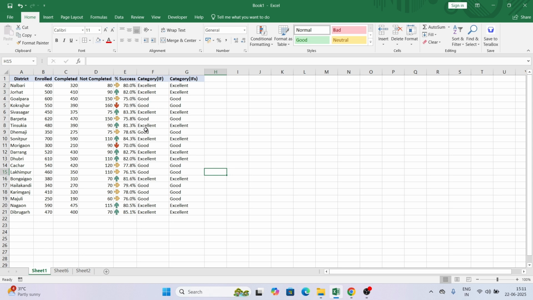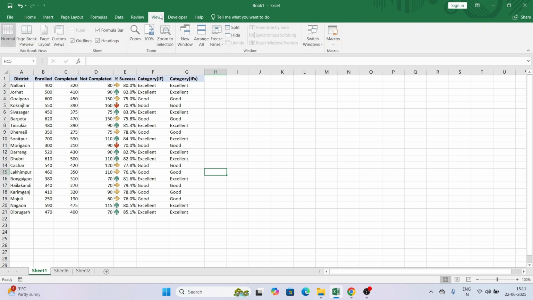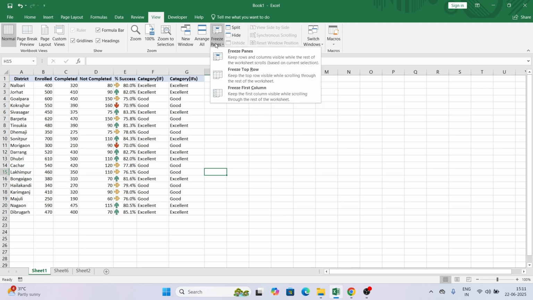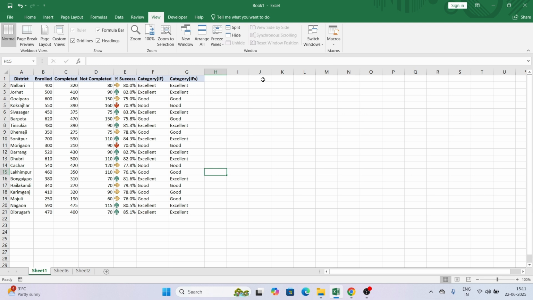Okay, for that, what we need to do, we need to go to the View tab. In the View tab you will see an option called Freeze Panes. Here you can see three options: first one is Freeze Panes, then Freeze Top Row, and then Freeze First Column. So we want to freeze the top row, so I will click over here. It will freeze the top row.